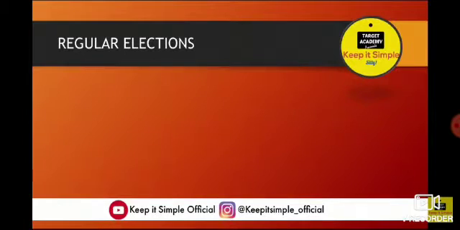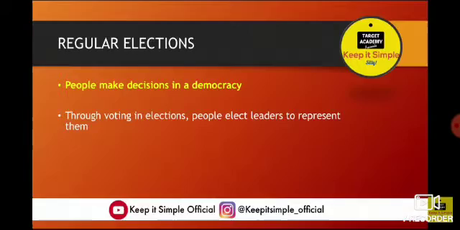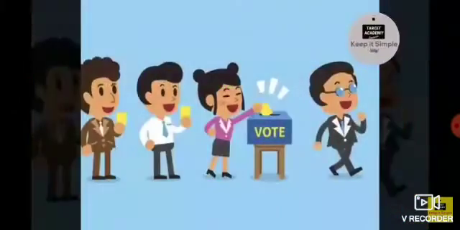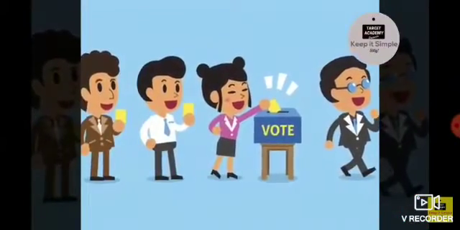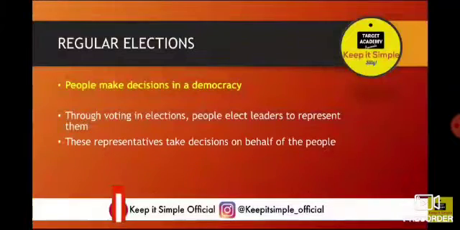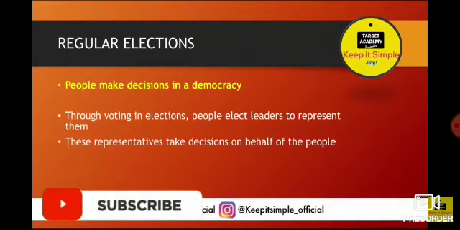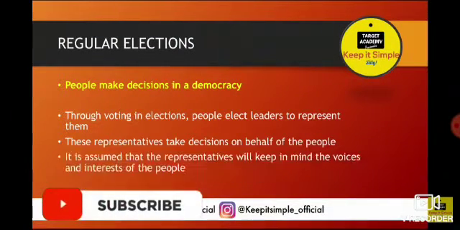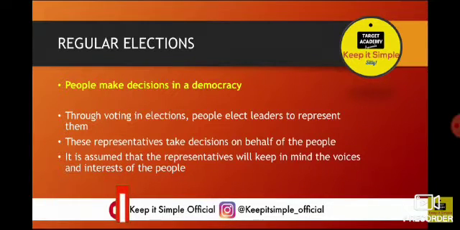People's participation. Regular elections. People make decisions in a democracy. Through voting in elections, people choose their own representative. They have the right, like we give the vote for BJP or Congress. It's our own choice. The representative takes decisions on behalf of the people. It is assumed that representatives will keep in mind the voices and interests of the people. They have chosen their own leader.